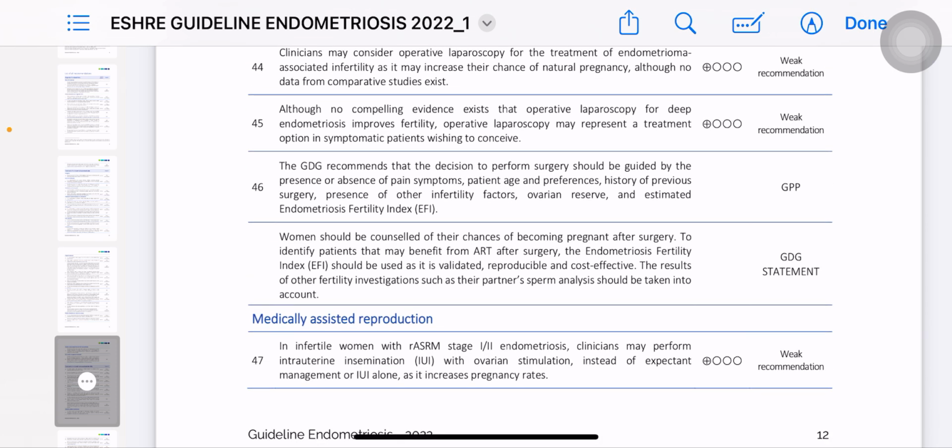Although no compelling evidence exists that operative laparoscopy for deep endometriosis improves fertility, operative laparoscopy may represent a treatment option in symptomatic patients wishing to conceive.